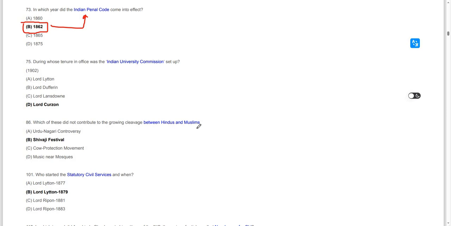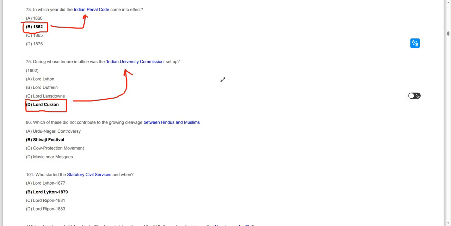During whose tenure in office was the Indian University Commission set up? The Indian University Commission was set up during Lord Curzon's term. It was set up in 1902, during the period of Lord Curzon.